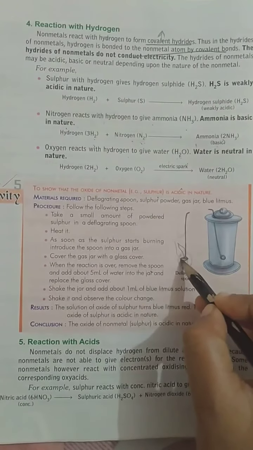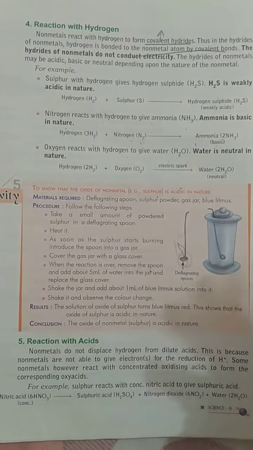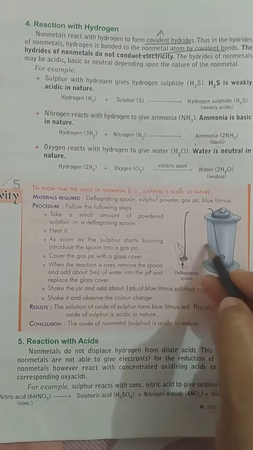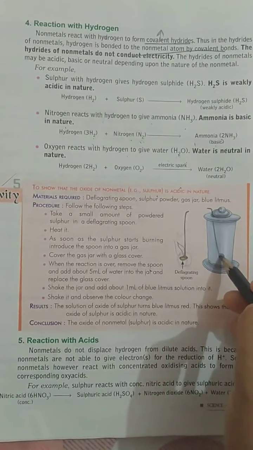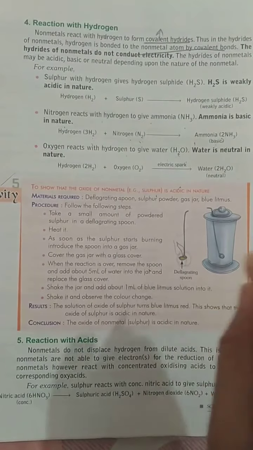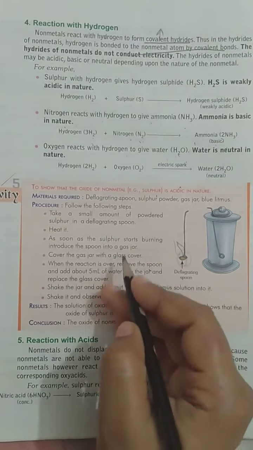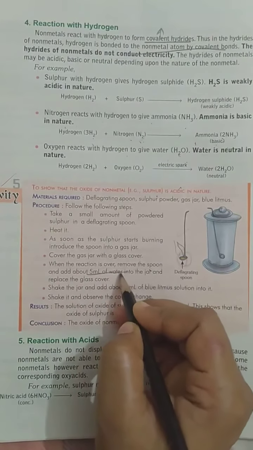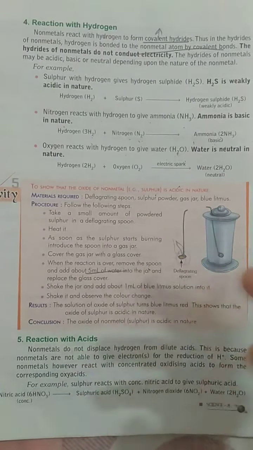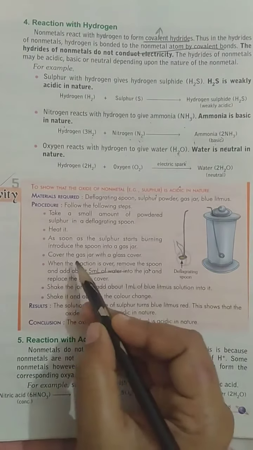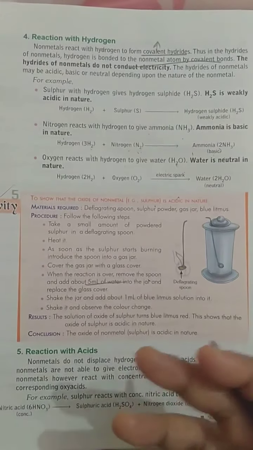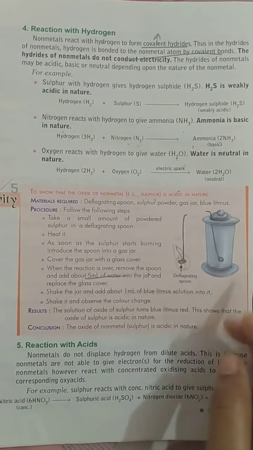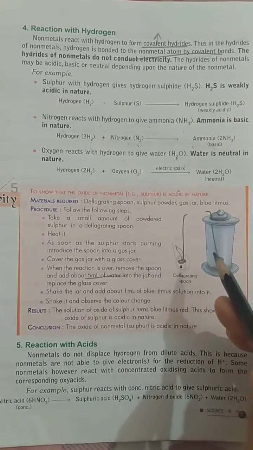Now when sulfur burns, what does it produce and how does it react? When all the sulfur has burned and all the gases are trapped in this jar, we add a small amount of water. How much is written? 5 ml of water into this gas jar, and we shake it. It is written here, shake the jar for some time, so that all the gases in the jar get dissolved in the water.